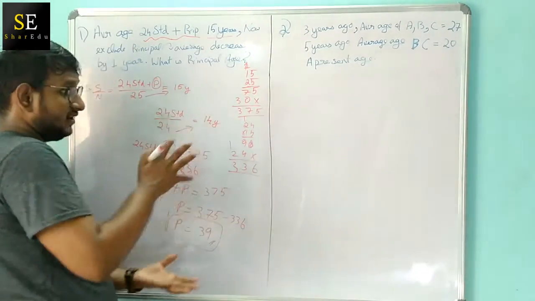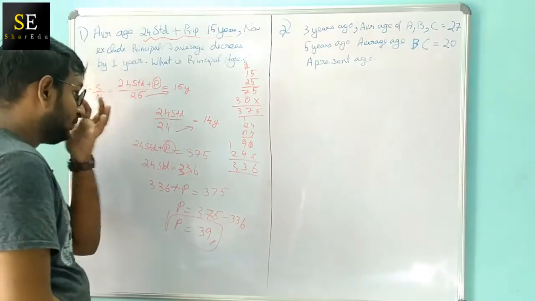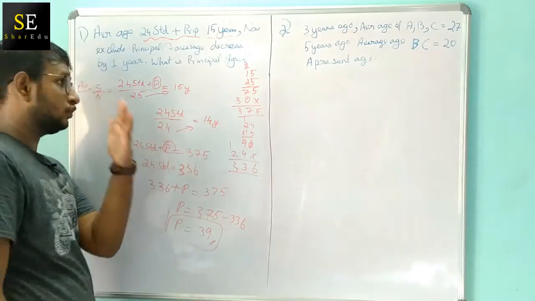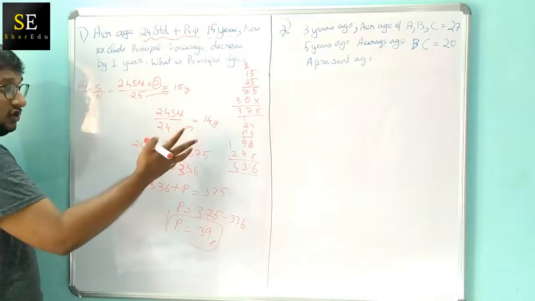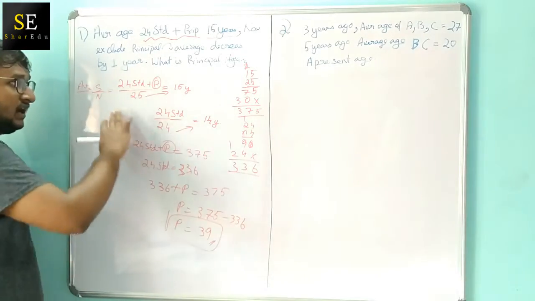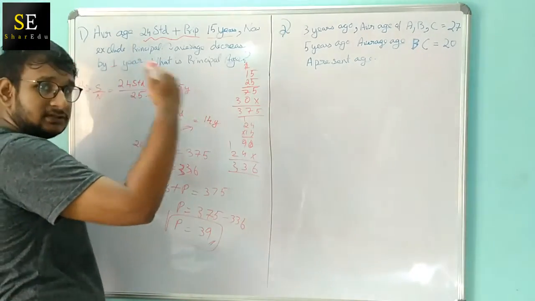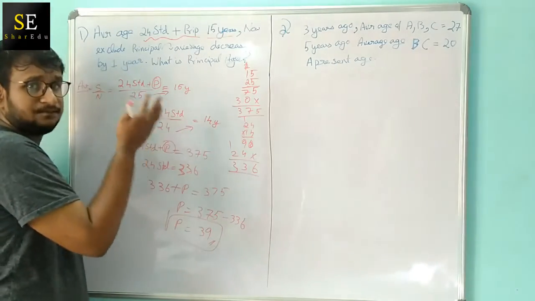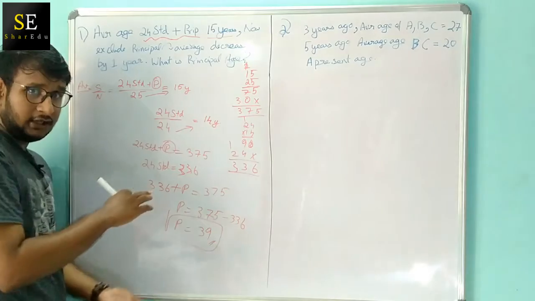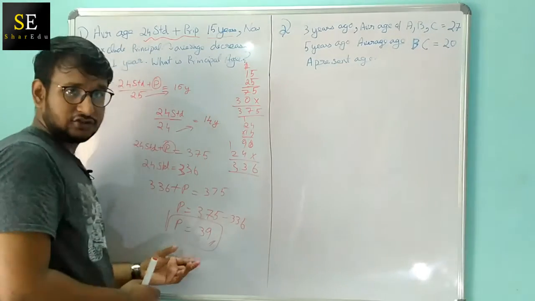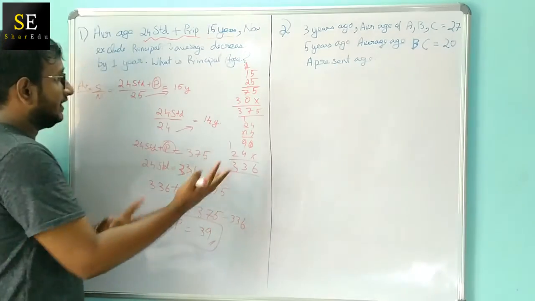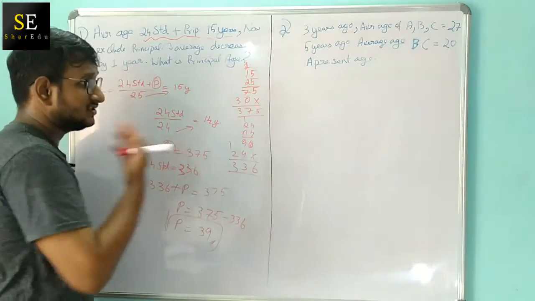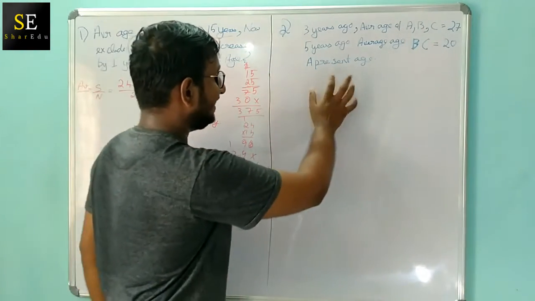You can feel the difficulty of this problem. In the previous video we saw a straightforward question. In this question we have the total age of the principal plus the students, and the average age of only the students, and we subtract both and get the principal's age. This is one type of question they might ask in your competitive exam. This is a mid-range question. So come on, let's move on to the next question.